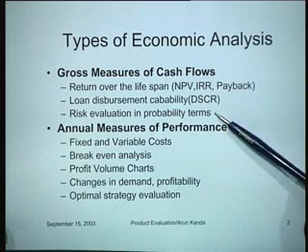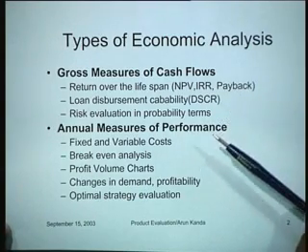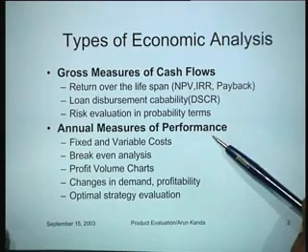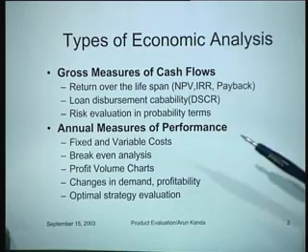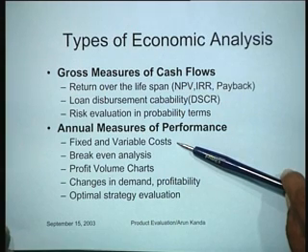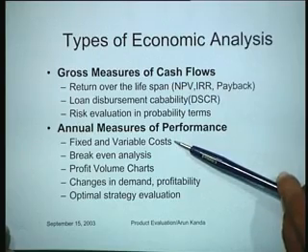Now, apart from these, when one is talking about economic analysis, one can talk about annual measures of performance, and in this category things that are important are the characterization of costs into fixed and variable costs. Fixed and variable costs essentially depend upon a bifurcation of costs into the categories that do not depend upon the production capacity and a category that does depend upon the production capacity. So, if you can do this, then you can do some very useful analysis.